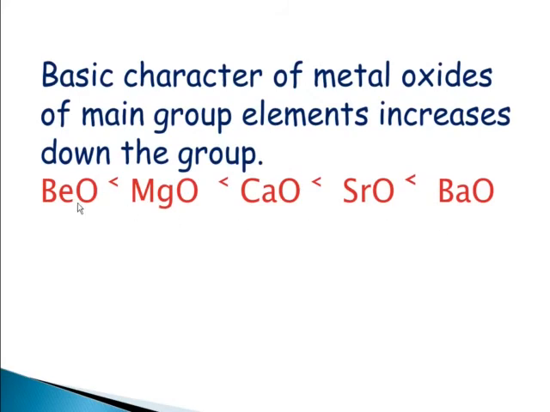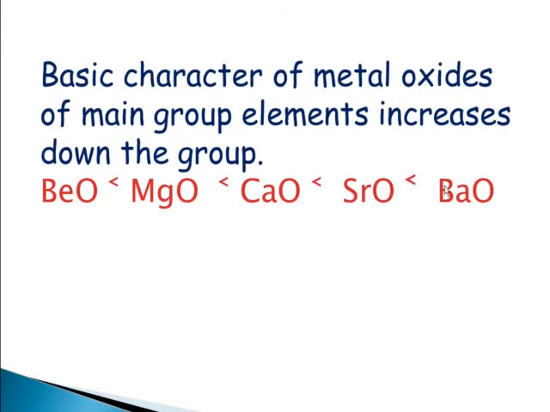You can see that the basic character of beryllium oxide is less than magnesium oxide. That of magnesium oxide is less than calcium oxide. Calcium oxide is less than strontium oxide, and strontium oxide is less than barium oxide.